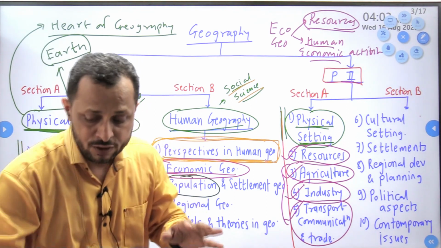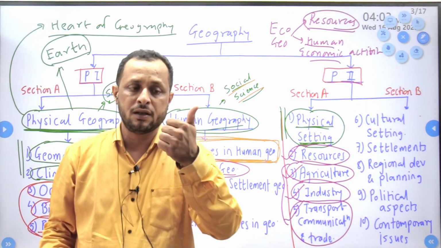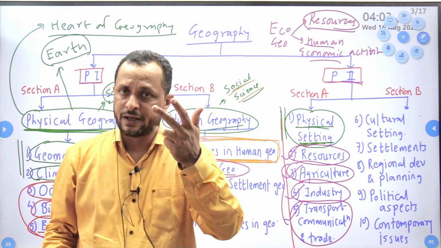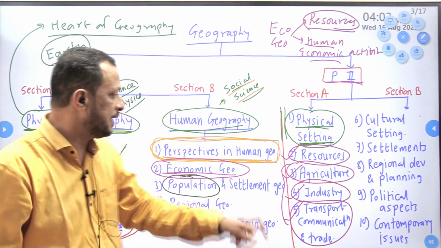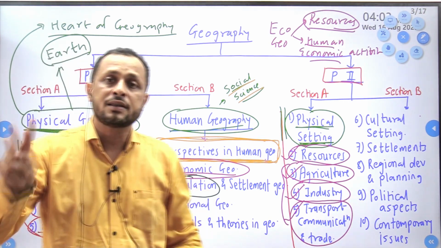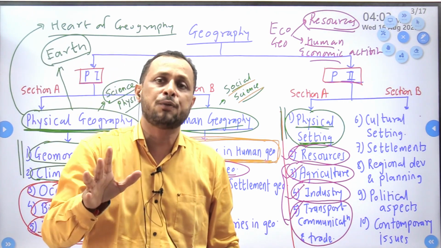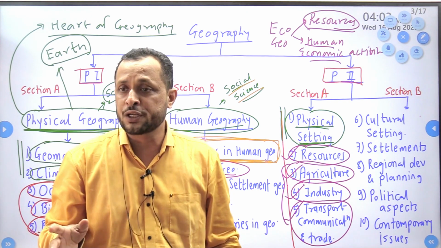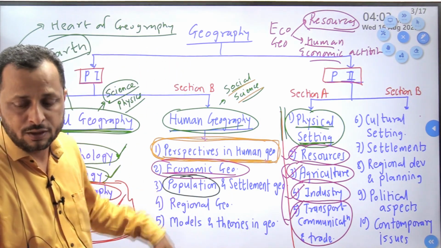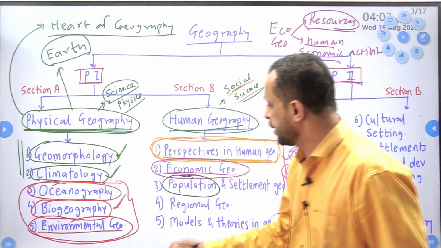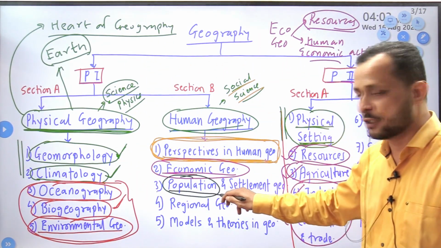I mentioned 7 resources: soil, water, forest, animal, mineral, energy. These 6 resources will be studied in economic geography. The 7th resource, which is the most important resource, that is human resource, that will be studied in population geography. Clear? So in population geography we are going to study human resource.